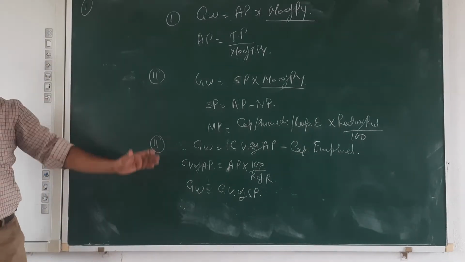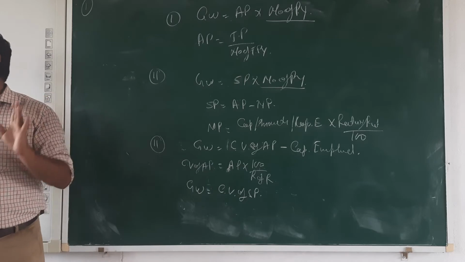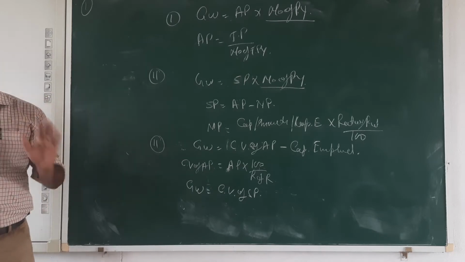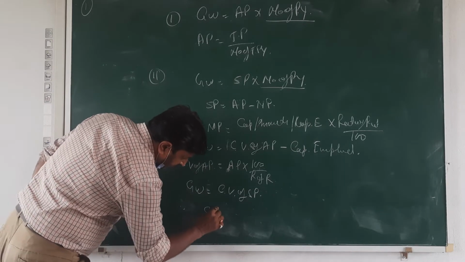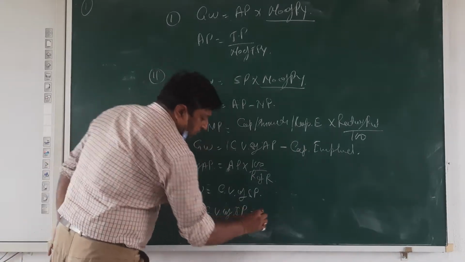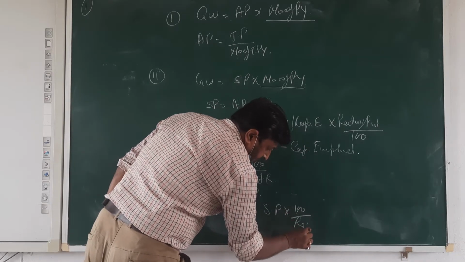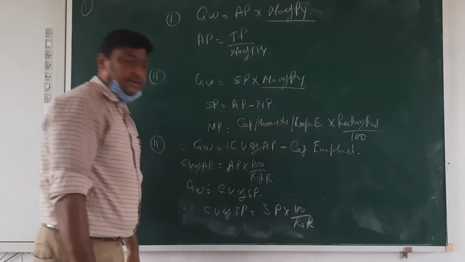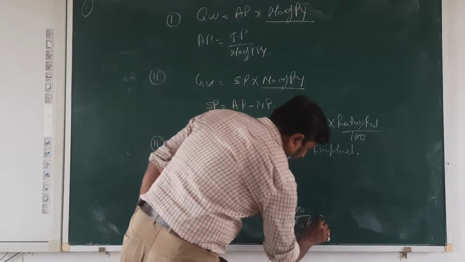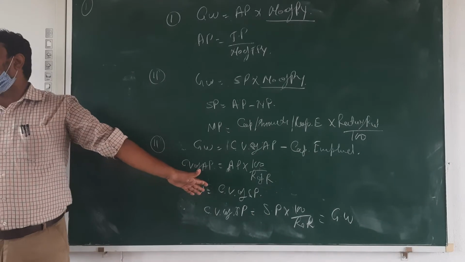Okay, we are going to calculate the capitalized value of super profit. That will be equal to goodwill. Means capitalized value of super profit is equal to super profit into 100 upon ROR, rate of return, and that is equal to goodwill. What amount will come, that is equal to goodwill.